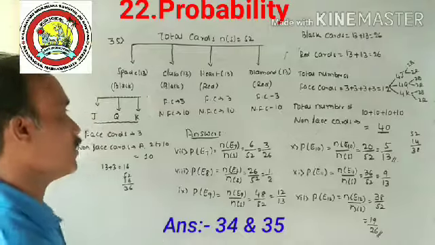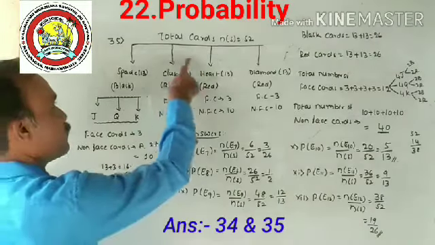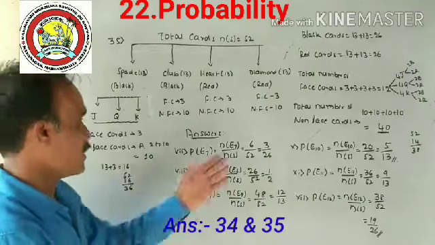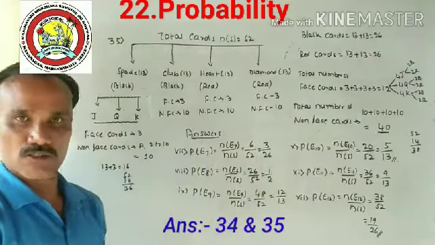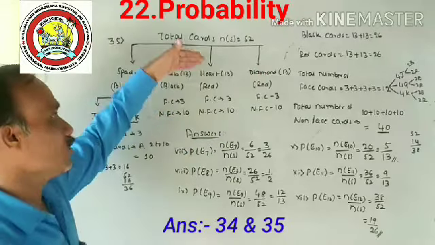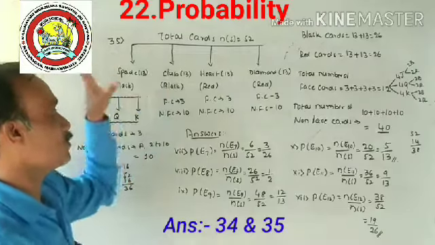19 divided by 26. This is about playing cards, and it is very important. Here you write in detail, because the questions are lengthy now; that's why I only wrote the answers. Is it clear? You go through this. This is very important. You get complete information about playing cards.